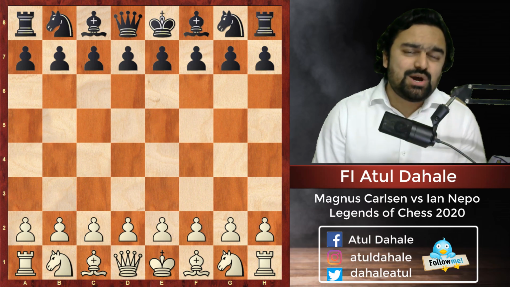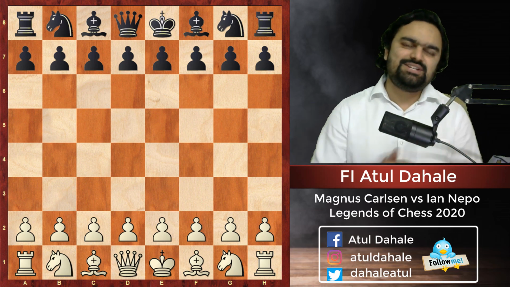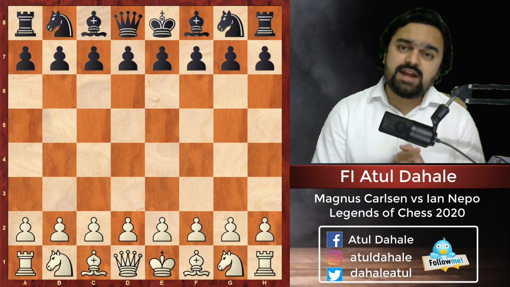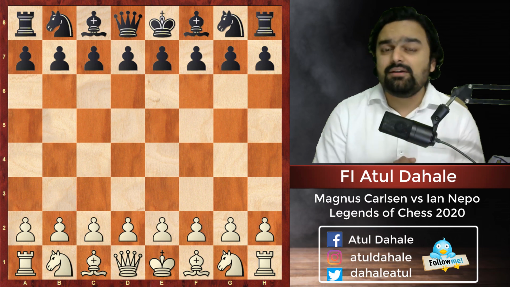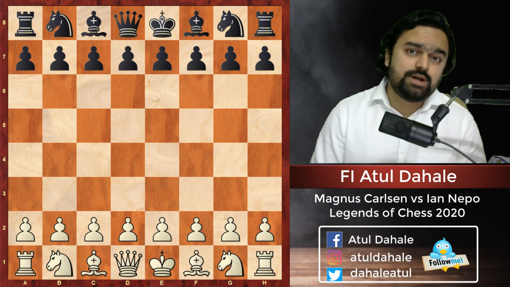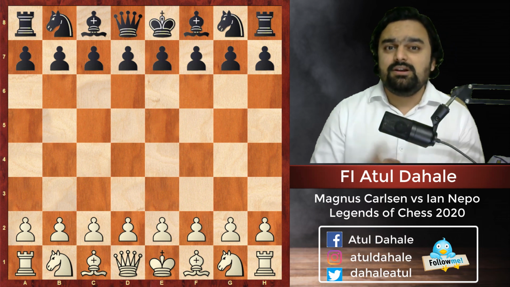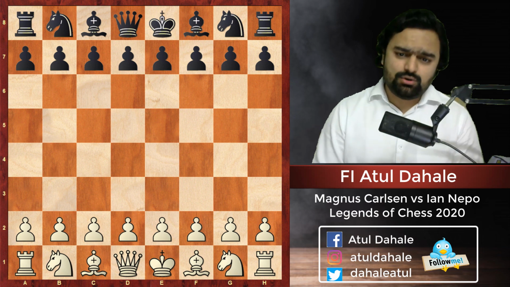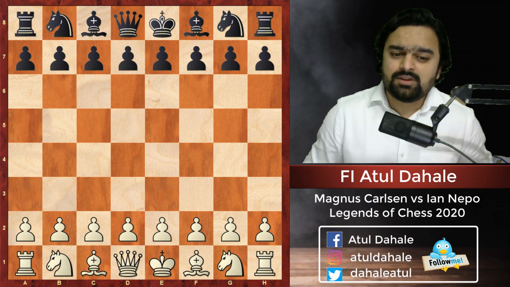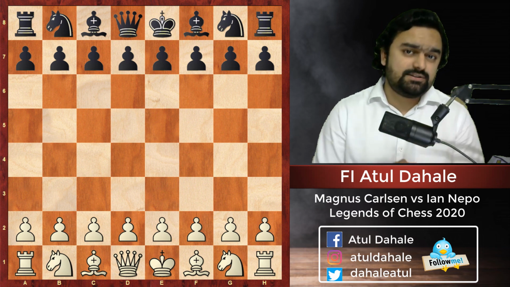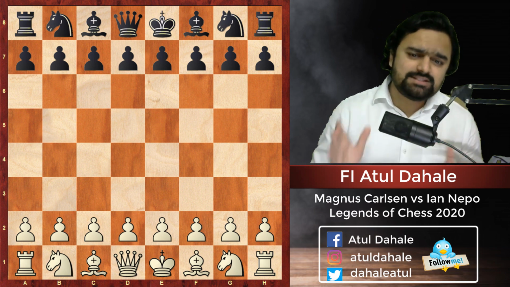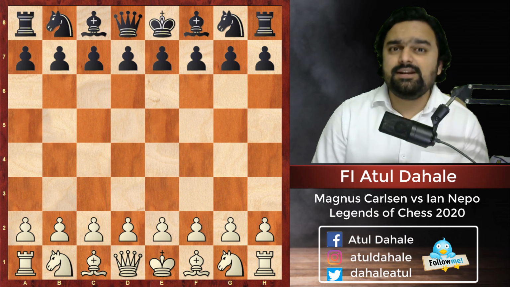Today we are going to see a very crushing game played by the current world chess champion Magnus Carlsen. In the ongoing Legends of Chess tournament, Ian Nepomniachtchi and Magnus Carlsen were leading the tournament, and this match between both of them is very crucial because whoever was going to win was going to be the leader of the tournament. So in this game which we are going to see, Magnus Carlsen played in a very aggressive manner, especially against the Grunfeld defense, the opening which is considered as a very dynamic opening. So without further delay, let's get started with the game and understand what really happened in the game.